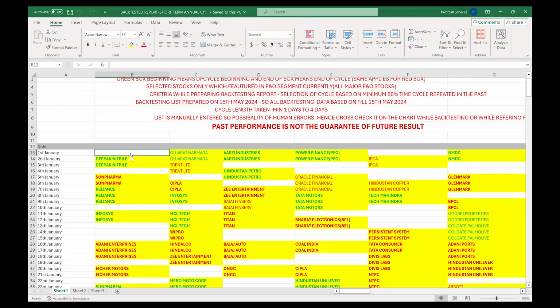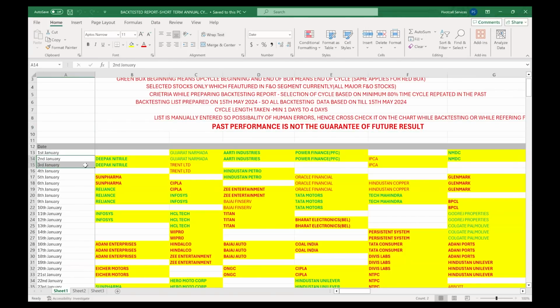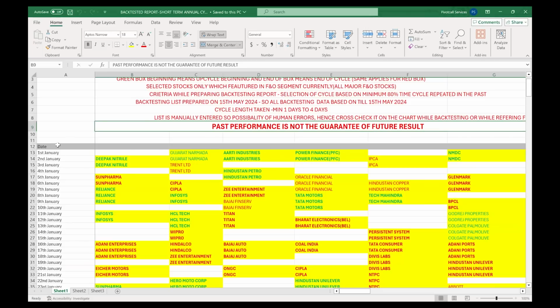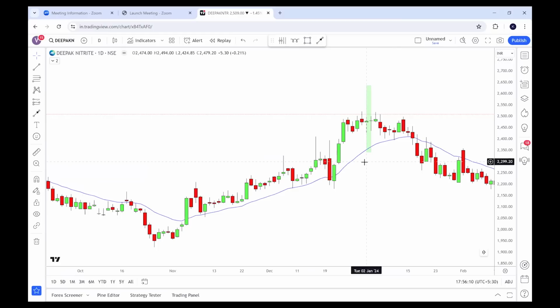Now we'll start with the first one, that is the Deepak Nitrile. It says that 2nd January to 3rd January it was a bullish cycle. That means 2nd January open to 3rd January close was bullish most of the time from last 10 years. Now let us go to Deepak Nitrile chart and let us do the back testing. Okay, so this is the Deepak Nitrile. You can see that this is the 2nd January candle and this is the 3rd January candle. Look at what is the open 2nd January, 2474 is the open, and what is the close on 3rd January?